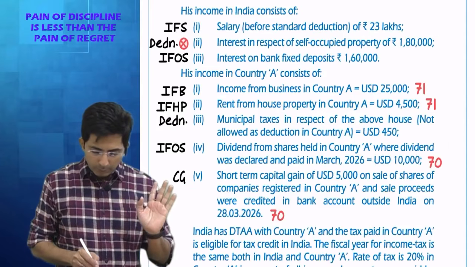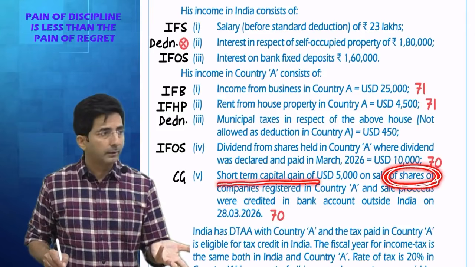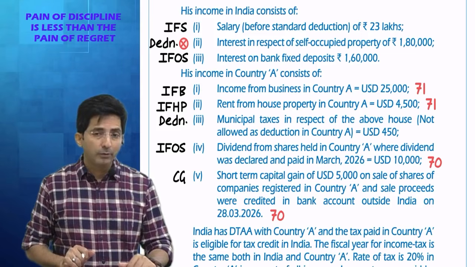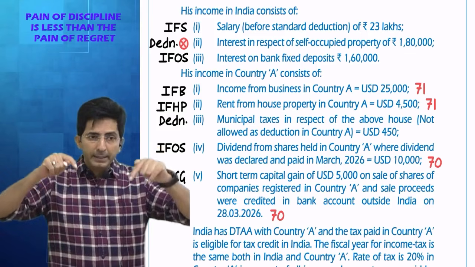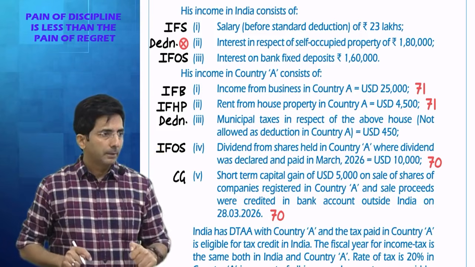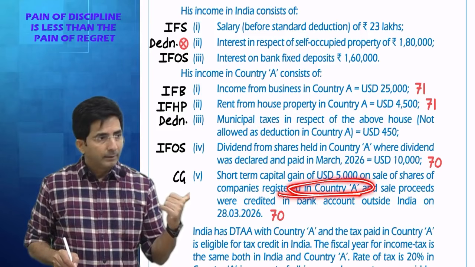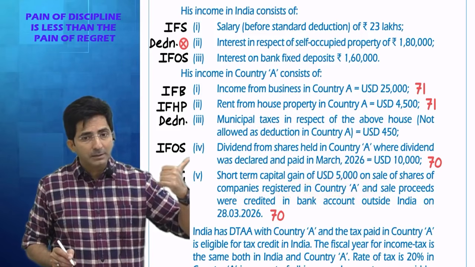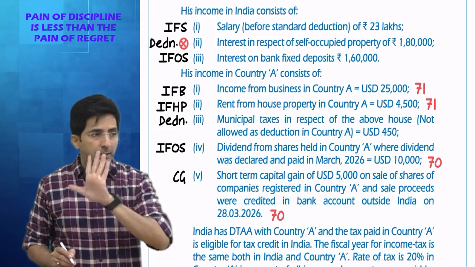In our question, there was short-term capital gain, and that was arising from equity shares only. But it is non-STT paid. How do I know? STT is paid when the shares are transferred in Indian stock exchange. And here, because the shares are of foreign company, we might have sold these shares in foreign stock exchange. And when shares are sold in foreign stock exchange, you don't have to pay STT.